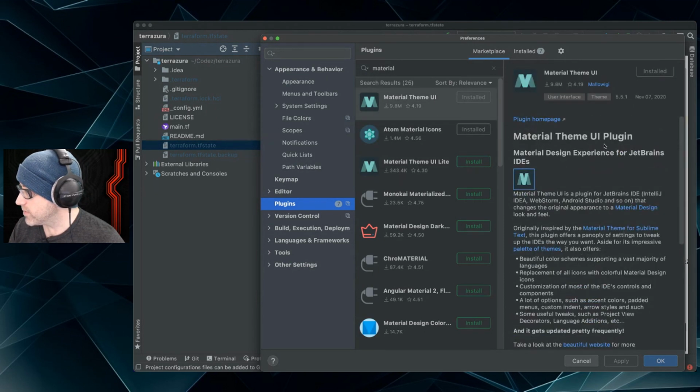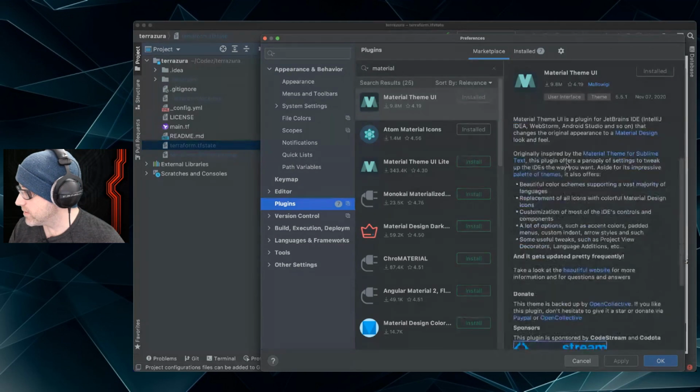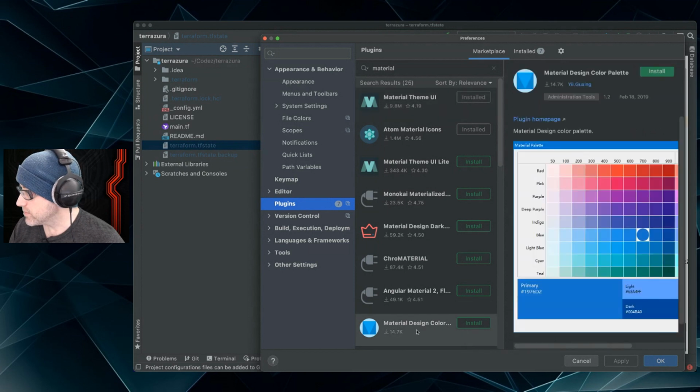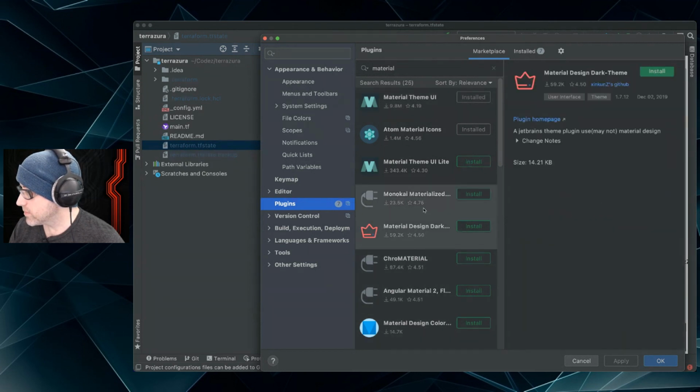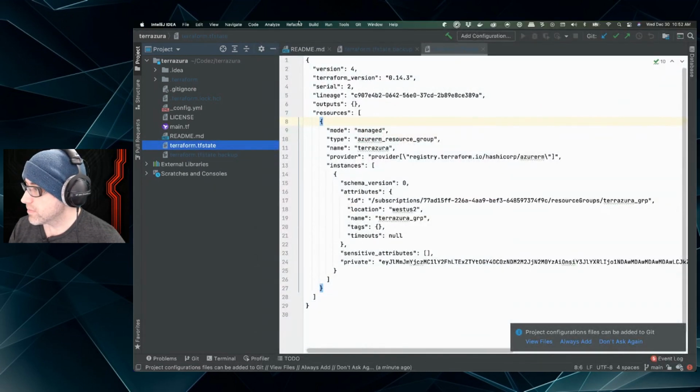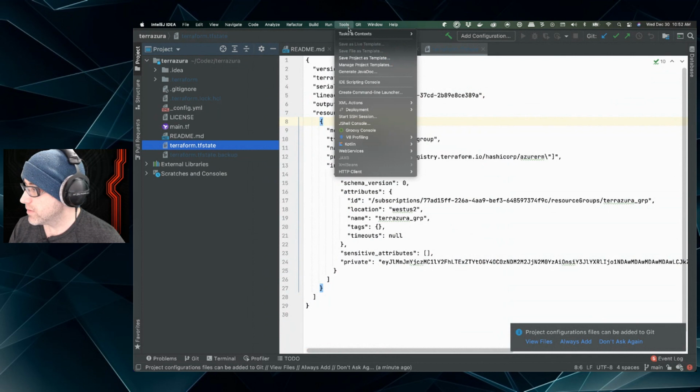Is it disabled? It's installed. Well, where the heck do you change it? It's usually under here. There's usually a themes option.